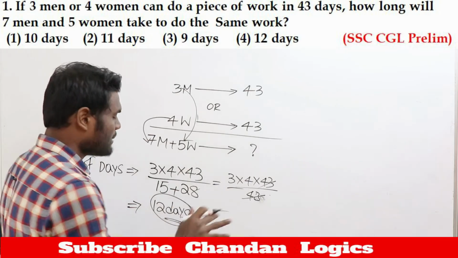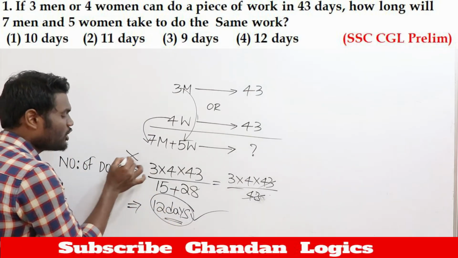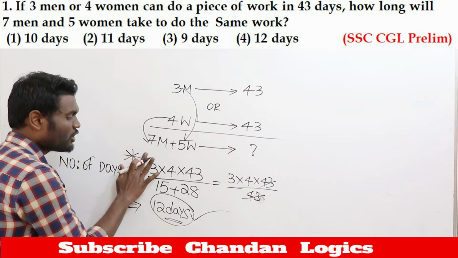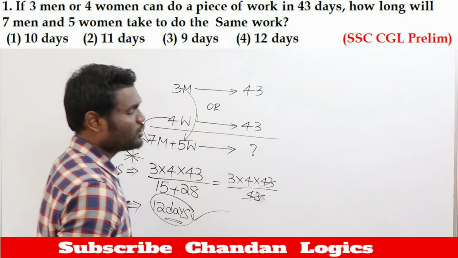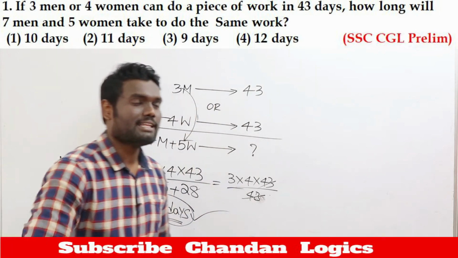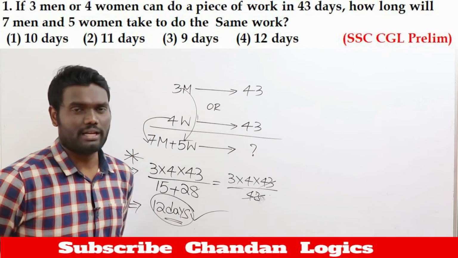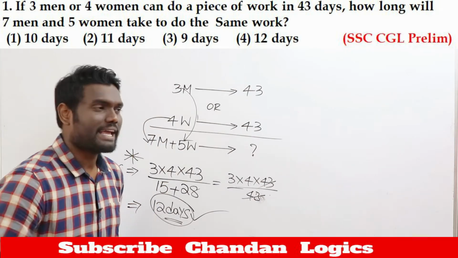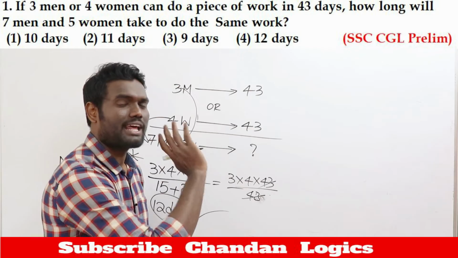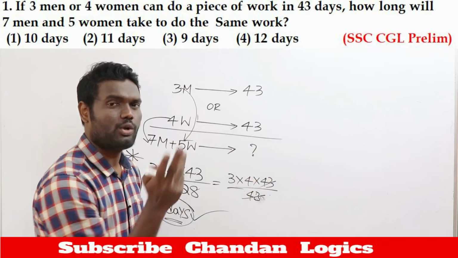Okay. Now if you observe here, if you are not going to do it in this way and you are going to do a procedure, how would the procedure go? Procedure one will be either you will be taking LCM and doing it. That is one way. Or another way is equating work, that is work done by men, work done by women, equating and doing it that way.